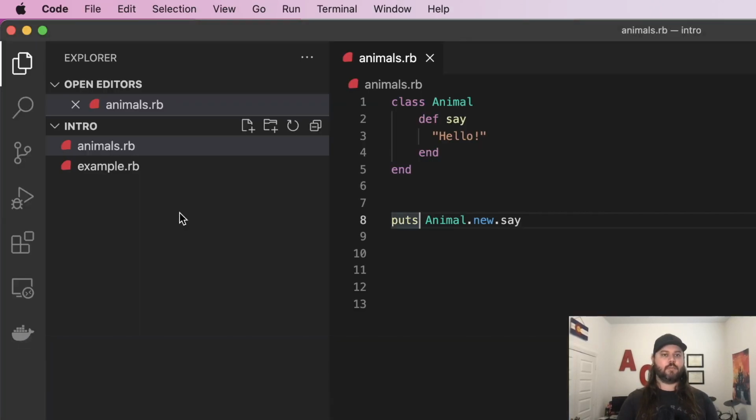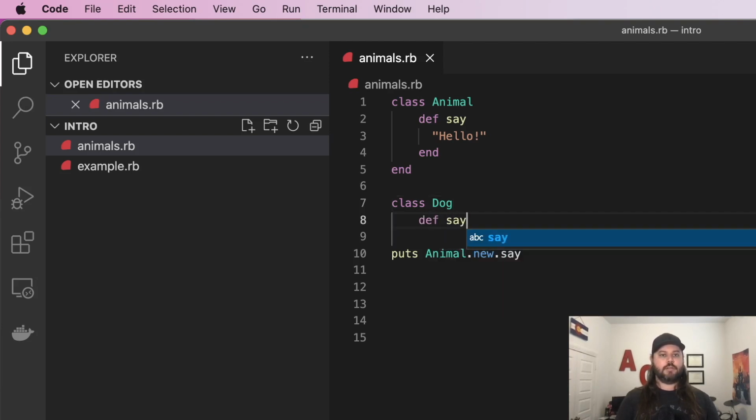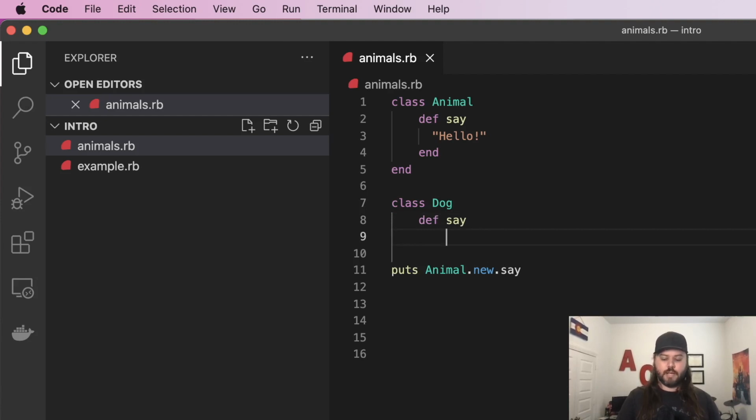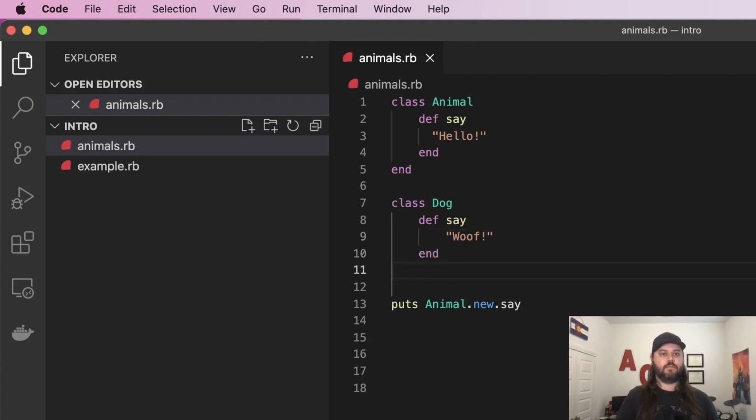All right, now let's make this a little bit more interesting. We'll have another class called dog. This dog is also going to implement the say method, and it's going to say woof. Now, let's fix our spacing here. Dog can inherit from the animal class, and if we do that, then it'll get all the behavior.